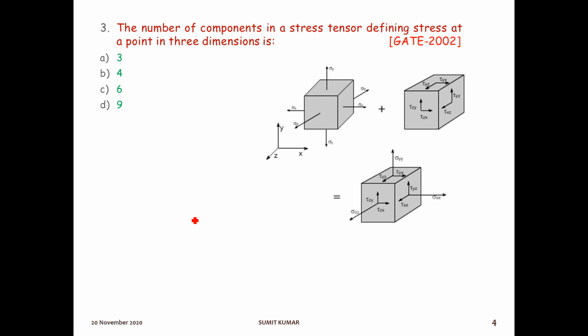There will be sigma x, sigma y and sigma z, the direct stresses on this block, and there will again be the shear stresses, tau xy, tau yz and tau zx. So the total number of stress components is 6, 3 plus 3. Okay, total number is 6. So 6 will be the right answer. Option number C will be the correct answer for this question.